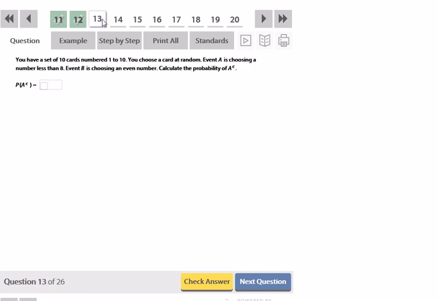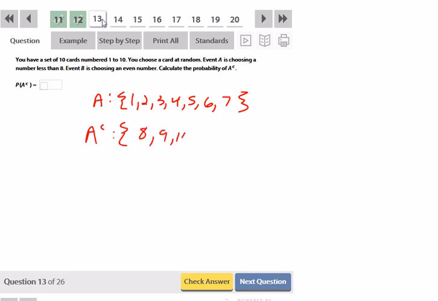Okay, what's the probability of the complement of A? So here my universal set is all the cards from 1 to 10. Event A is choosing a number less than 8. So that's 1, 2, 3, 4, 5, 6, 7. The complement would then be 8, 9, and 10. There's 3 cards there, so 3 out of 10 would be the probability of the complement.